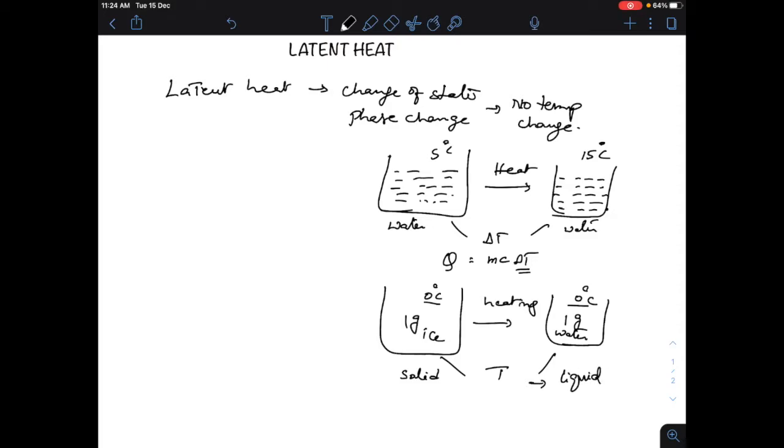So there is a phase change, a change of state, which is inherent, hidden. So you do not see any change in temperature. The temperature is the same, so we cannot perceive it. That is why it is called latent heat, cannot perceive.